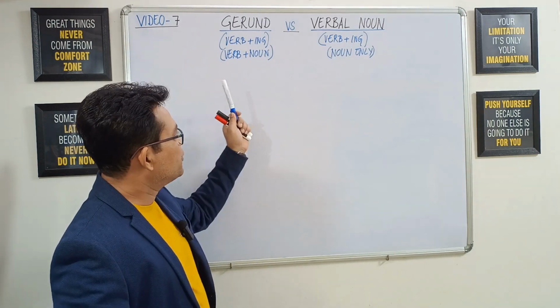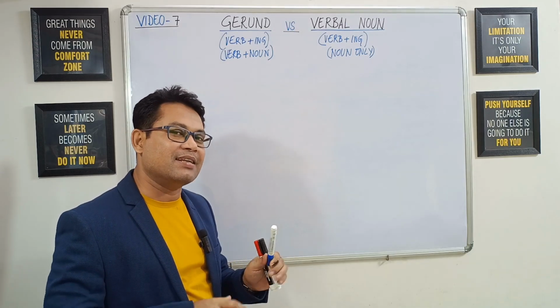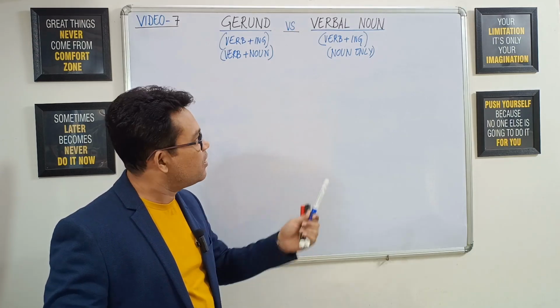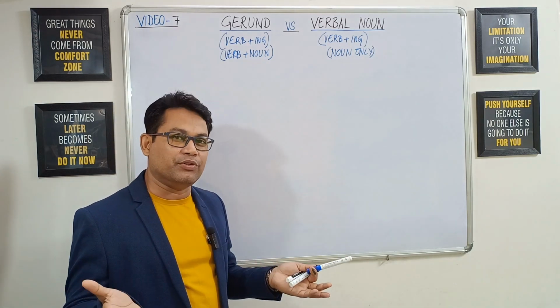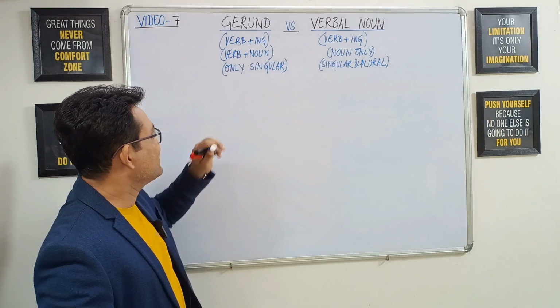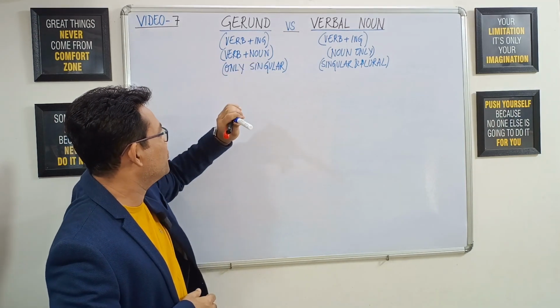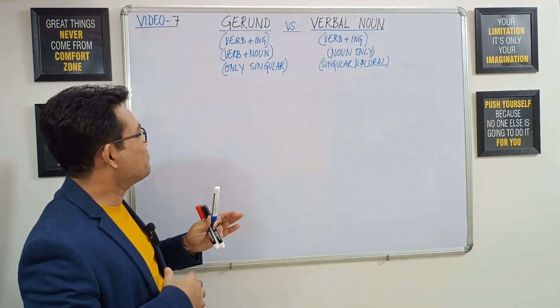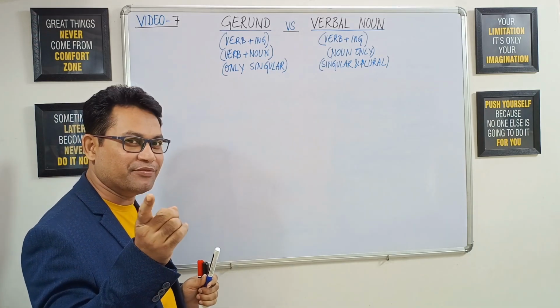Then number three, gerund in the verb plus ing pattern will always indicate the idea of singular pattern, while verbal noun can be singular, plural, both. Then number four, remember, since a gerund is a combination of verb and noun, a gerund can be modified by an adjective and an adverb.